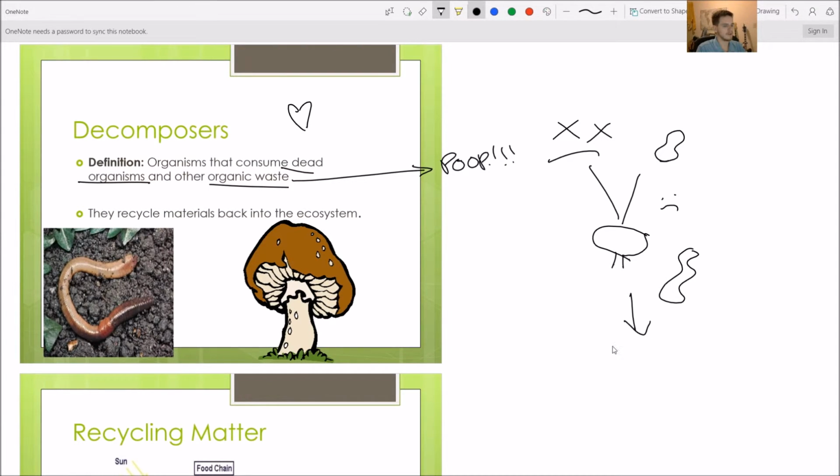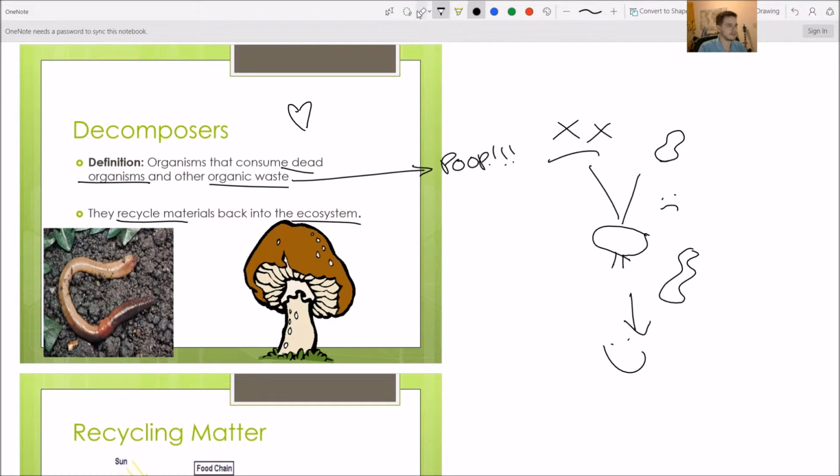And what they make is wonderful stuff. So they break down all kinds of nutrients and materials, and they recycle them back into the ecosystem. I've given the example before how when you're dead, you're kind of more alive than you were when you were alive. So imagine we have a deer, right?